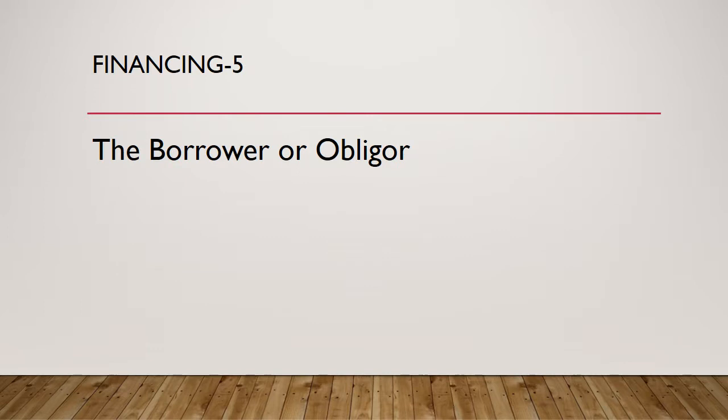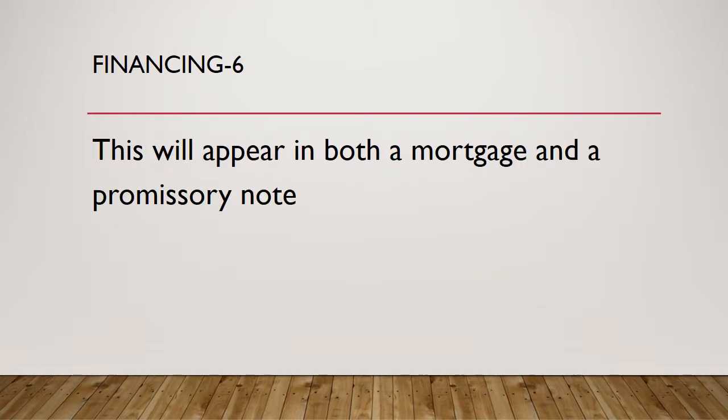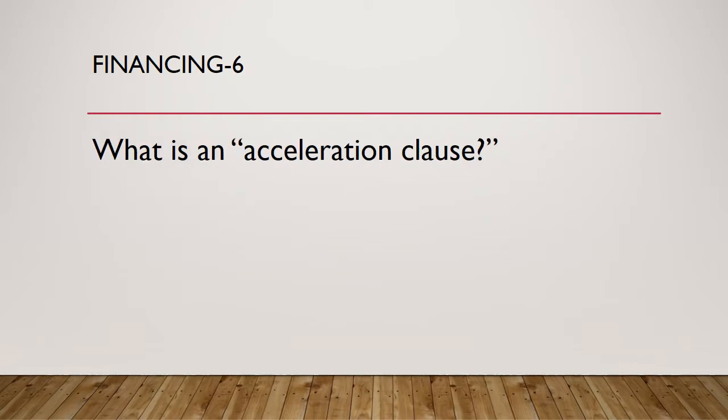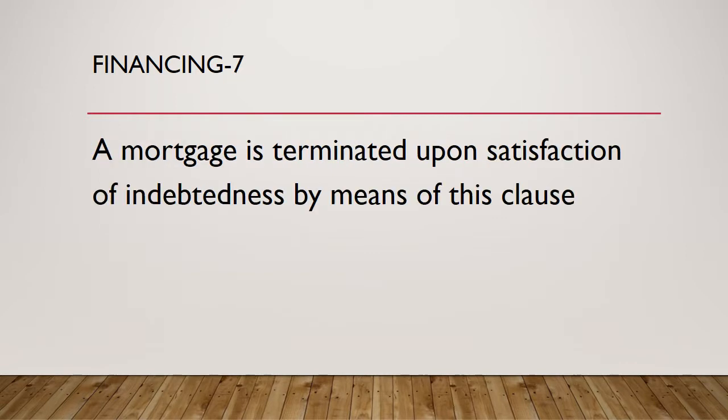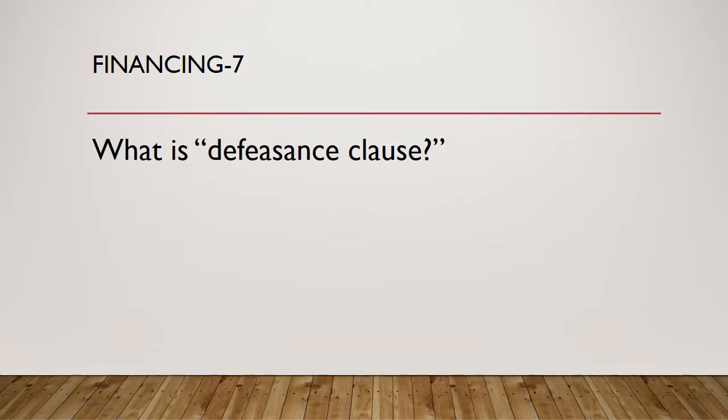Question 5. The borrower or obligor. Who is the mortgagor? Question 6. This will appear in both a mortgage and a promissory note. What is an acceleration clause? Question 7. A mortgage is terminated on satisfaction of indebtedness by means of this clause. What is the defeasance clause?